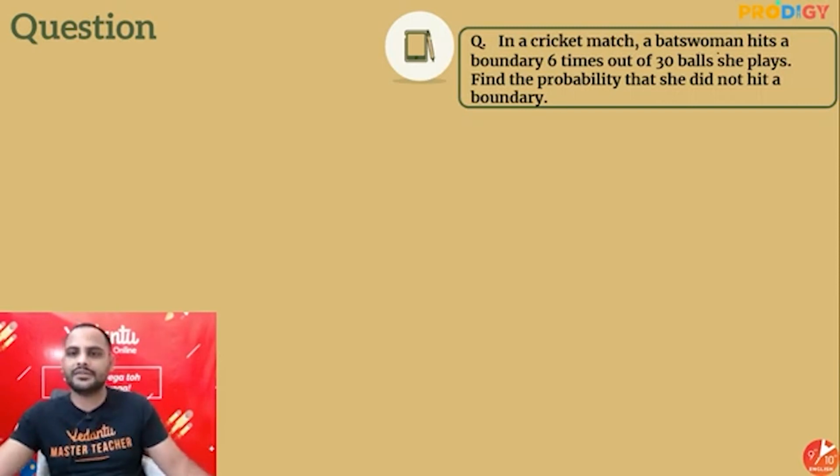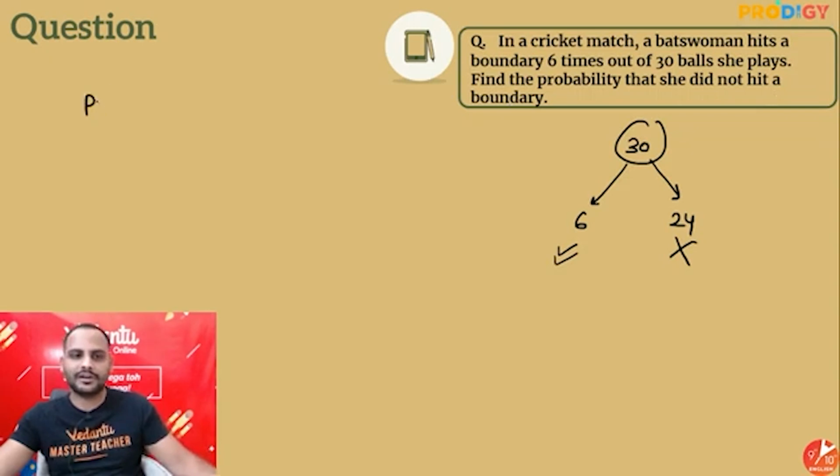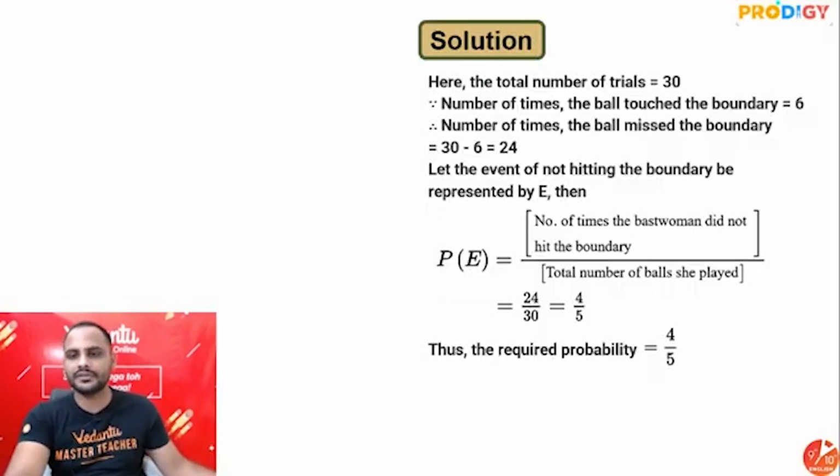Let's move ahead with some questions. First question: in a cricket match, a batswoman hits a boundary 6 times out of 30 balls. So of the 30 balls she plays, in 6 balls she scores a boundary and in the remaining 24 balls she does not. What is the probability that she did not hit a boundary? It's a total of 30 balls she has played, out of which in 24 she has not hit the boundary. So the probability is 24 by 30, which is 4 by 5. This is your probability.